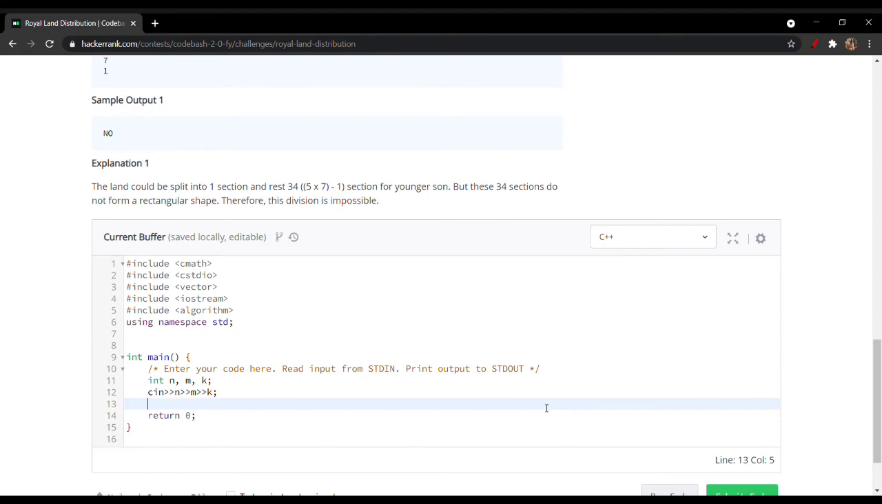So let's check this through the if case. The first condition should be that k should be less than or equal to n cross m. And the second condition along with this should also be true, that k shall be divisible by n, that is the total number of sections along the length, or it should be divisible by the number of sections along the breadth.